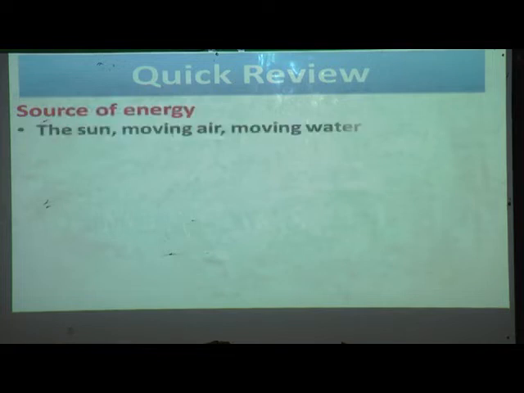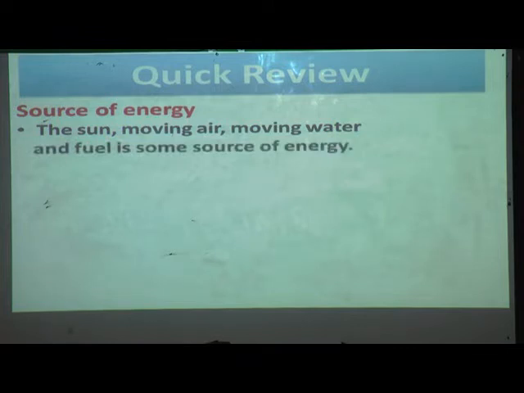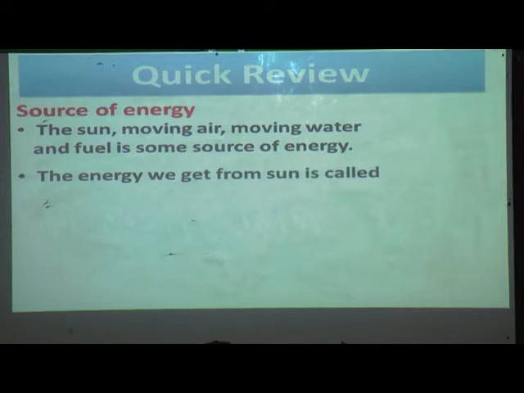Let us do a quick review of sources of energy. The sun, moving air, moving water and fuel are some sources of energy. The energy we get from the sun is called solar energy.